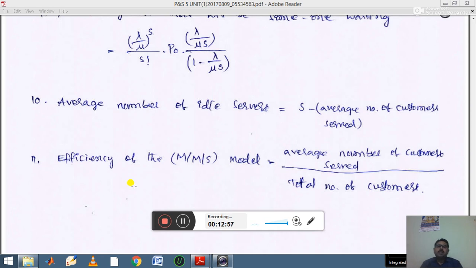Third is the MM1 infinity FIFO model and corresponding problems. Fourth is the MM1 capital N FIFO model with a few examples. And the last concept is the MMS infinity FIFO model. These are the 5 important concepts you need to prepare from queuing theory. Thank you for watching the video.